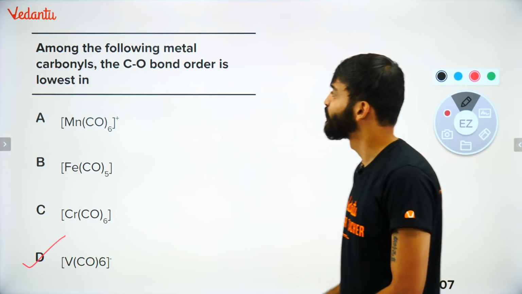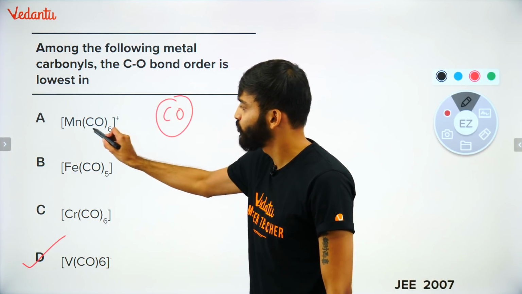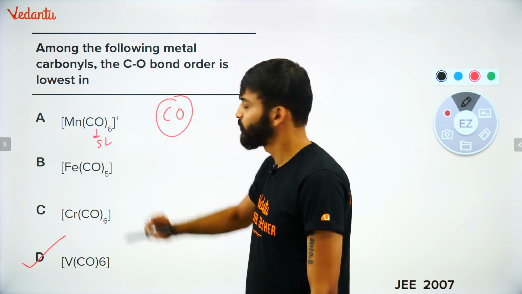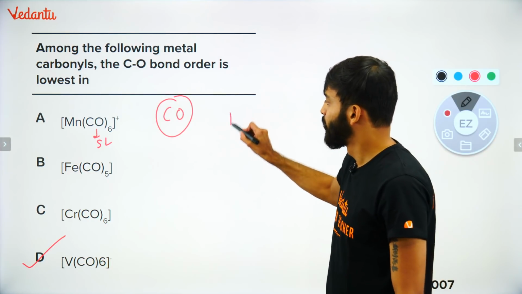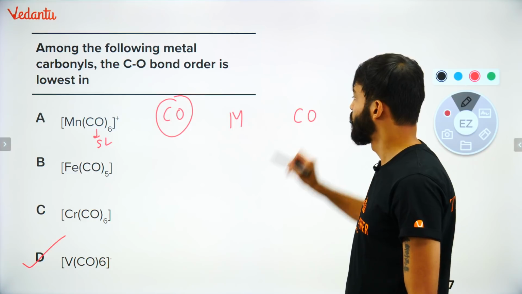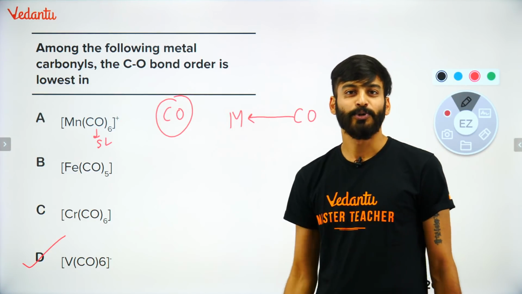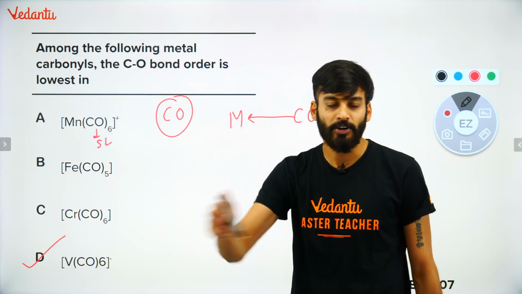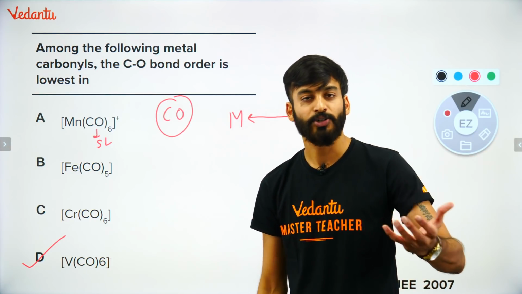Pay attention. Look. Carbonyl group, CO. If I talk about CO, you can see this is a very strong ligand. Here is your metal. This is your carbonyl. Carbonyl will give a pair of electrons to the metal through a coordinate bond. Now the metal has electrons within as well.